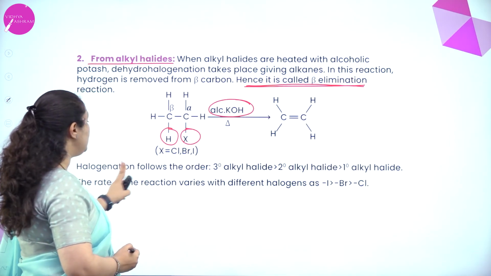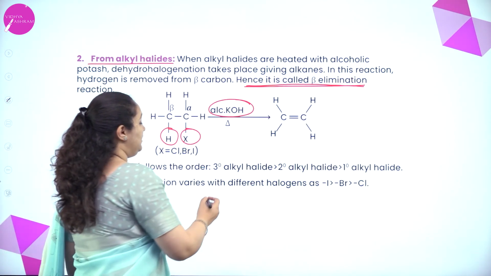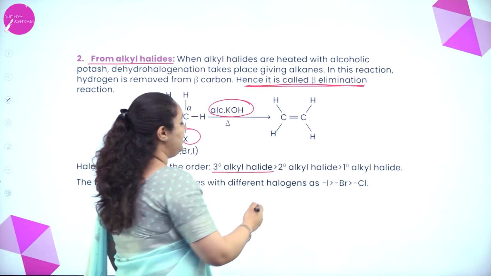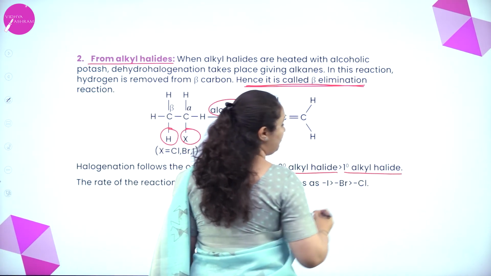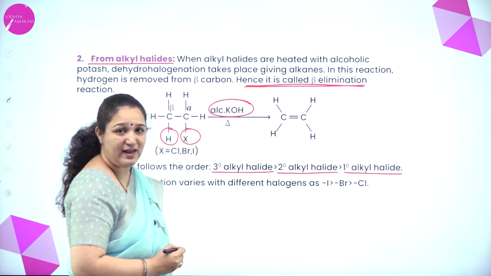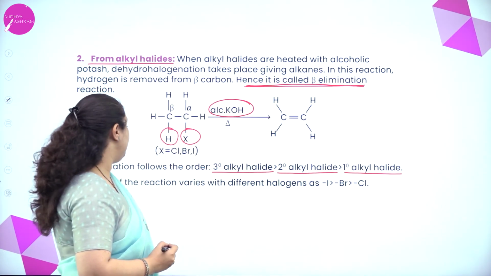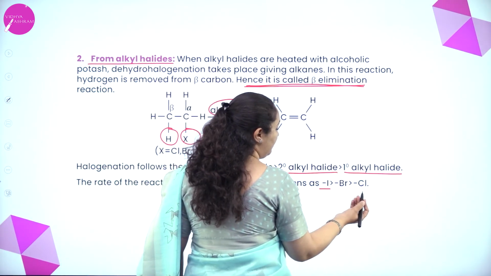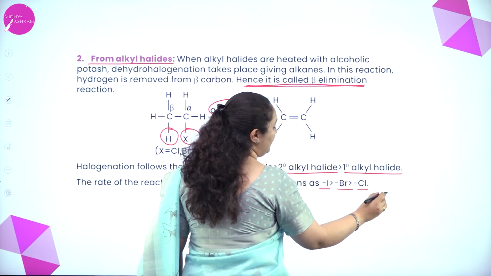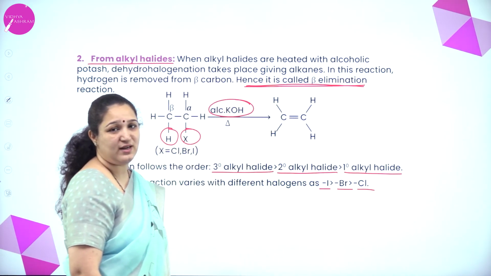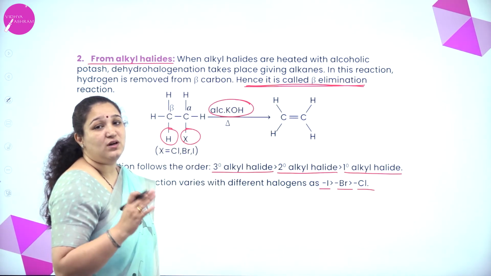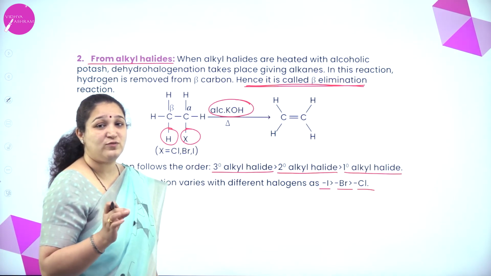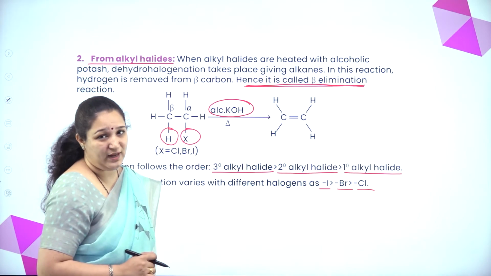Now, the reactivity order: the tertiary alkyl halide reacts most easily to give alkene, then the secondary alkyl halide, then the primary alkyl halide. Similarly, the rate of reaction differs with the halogen also. Iodine, if it is present, is more reactive, then bromine, and then chlorine. So that's about using alkyl halide to get alkene. What do you have to use? Alcoholic potash.